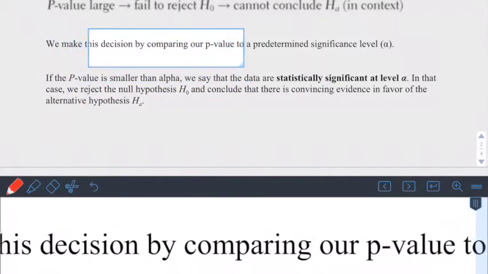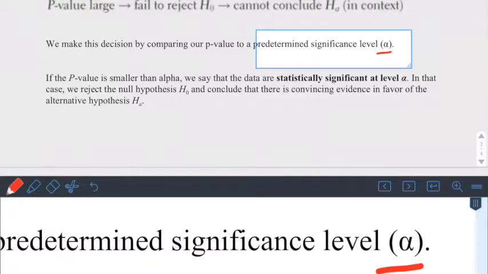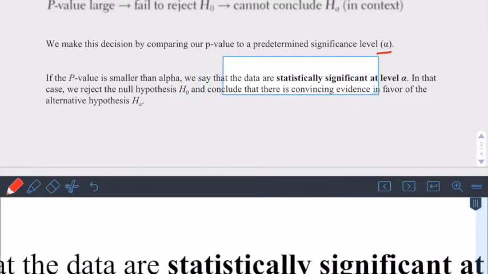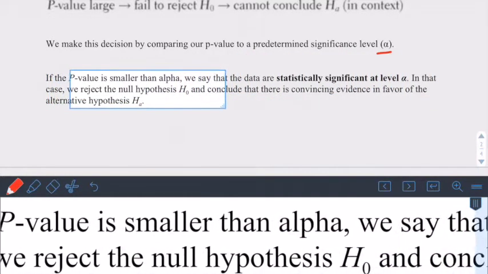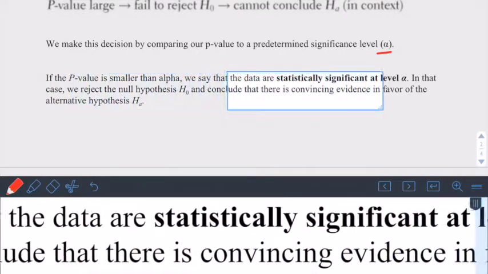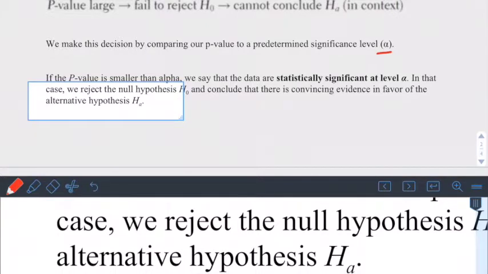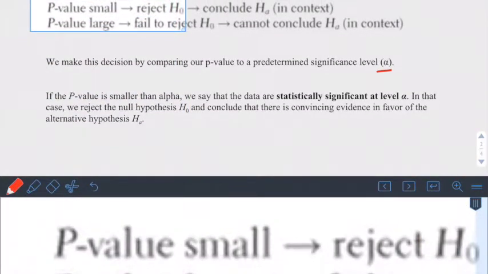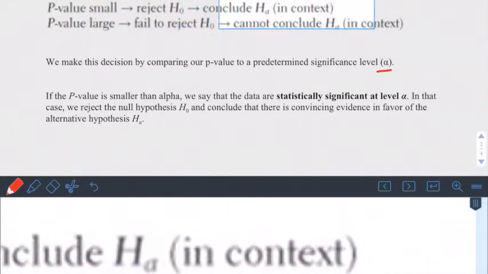So we make this decision by comparing our p-value to a predetermined significance level we call alpha. If the p-value is smaller than alpha, we say that the data are statistically significant at the alpha level. In that case, we reject the null hypothesis and conclude that there is convincing evidence in favor of the alternative hypothesis. We've been doing this the entire school year with our simulations. If it's really rare that the lady could smell Parkinson's, we rejected that she was just guessing, and we can conclude that she actually can smell Parkinson's.